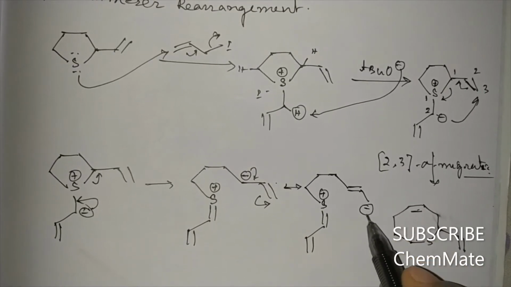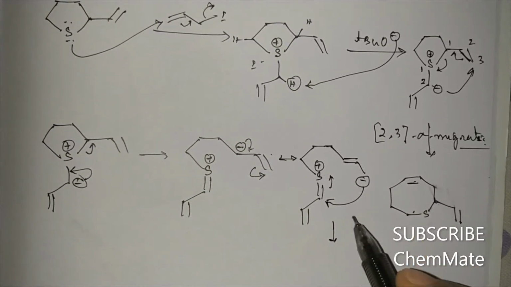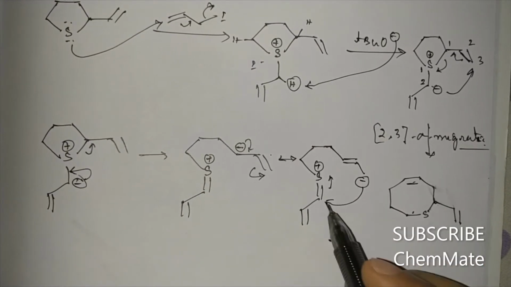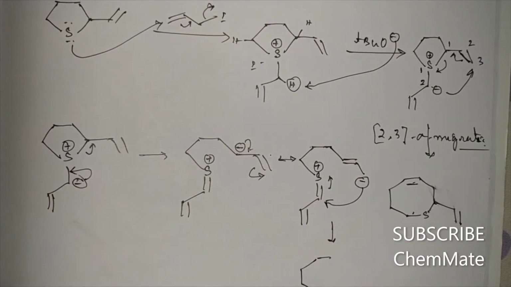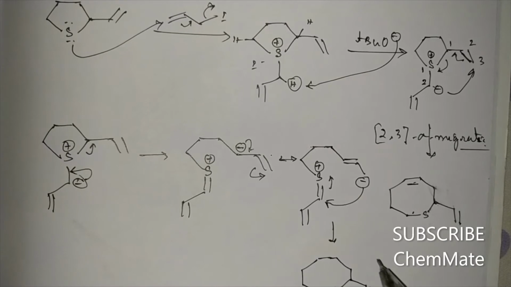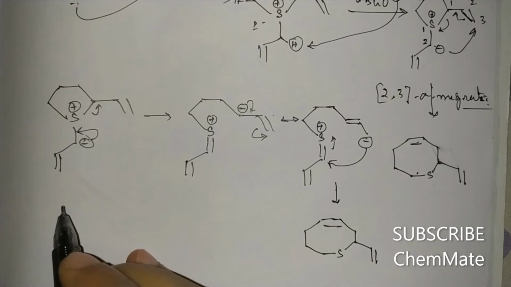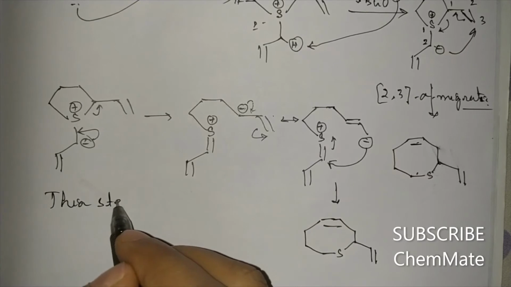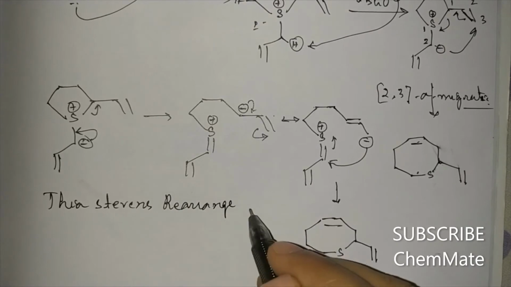Now this negative charge will attack this sulfur, so the same will happen, an 8-membered ring will be formed, and at the 2 position there will be a vinyl group, 1 2 3 4 5 6 7 8, and the double bond will be here. So this will be the product. This is known as the Thia-Stevens rearrangement.